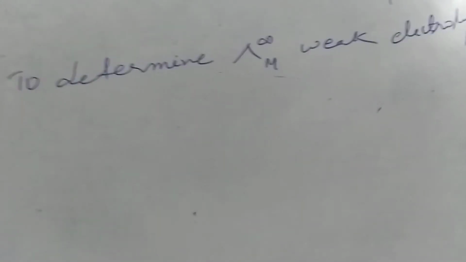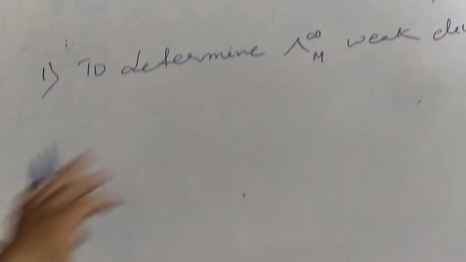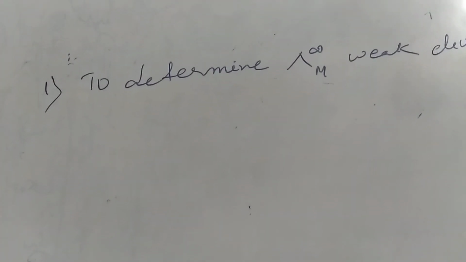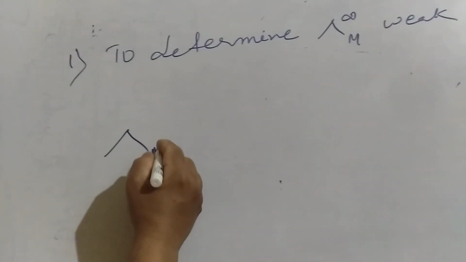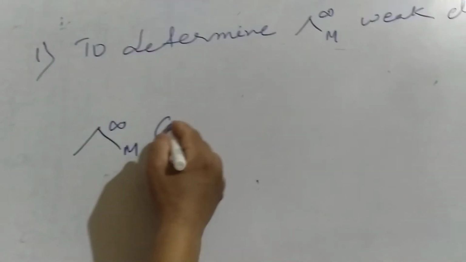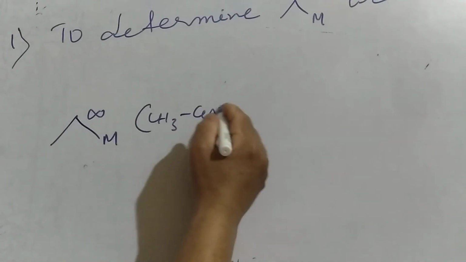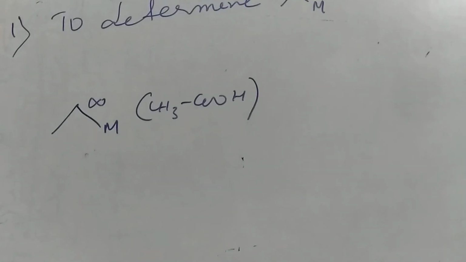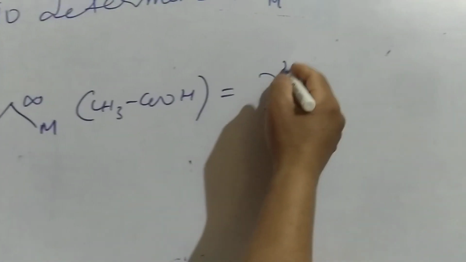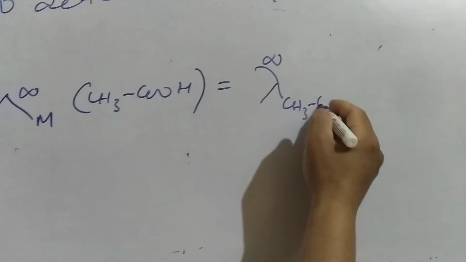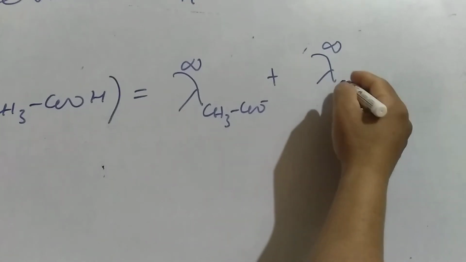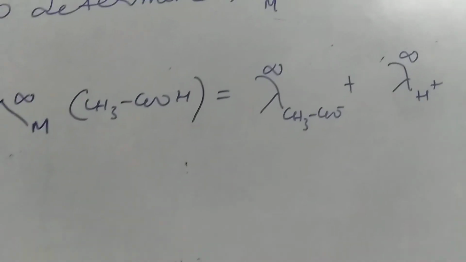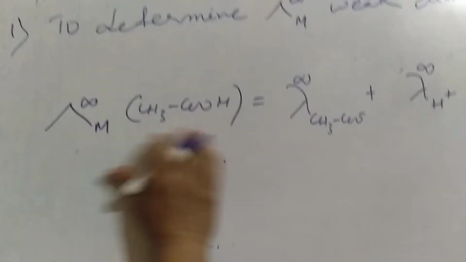The first application I am going to discuss is how, with the help of Kohlrausch law, we can determine the molar conductivity at infinite dilution for a weak electrolyte. Suppose I want to determine the molar conductivity at infinite dilution for acetic acid. According to Kohlrausch law, this is equal to the ionic conductivity of acetate ion at infinite dilution plus the ionic conductivity of H plus ions at infinite dilution. My aim is to find out the value of this.